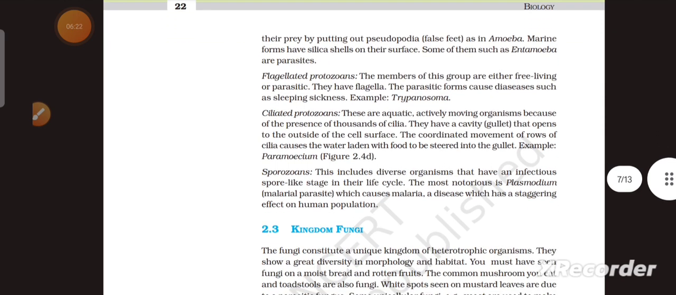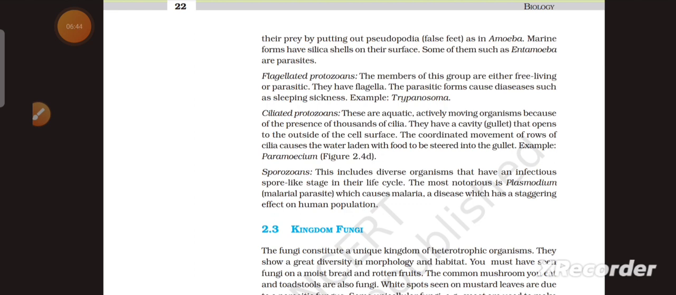They are aquatic, actively moving organisms. Because of the presence of thousands of cilia, they have a cavity that is called a gullet that opens to the outside of the cell surface. The coordinated movement of a row of cilia causes the water laden with food to be steered into the gullet.